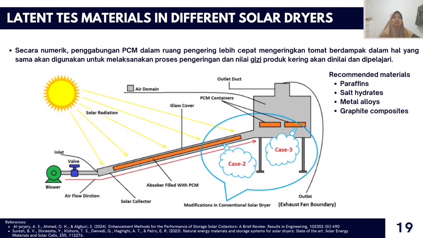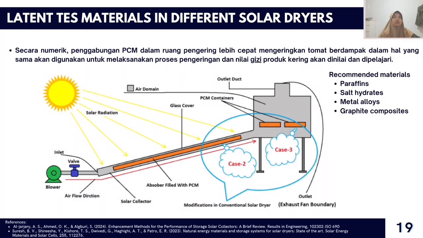Salt hydrates also utilize the principle of phase change, but involve hydration and dehydration processes. Metal alloys such as aluminum or iron store energy in the form of sensible heat.